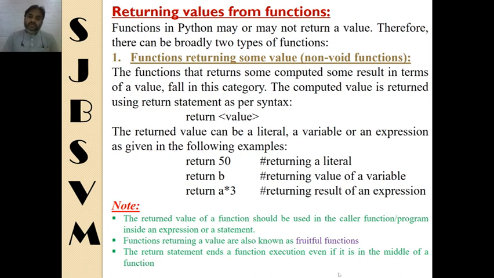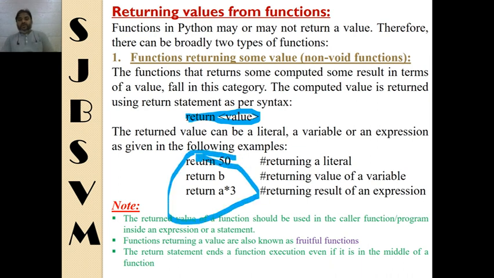So simply we use a return statement followed by a value which the function is going to return, as you can see in this syntax here. The returned value can be either a literal, a variable, or an expression, as you can see in all these three statements I have written: a literal value, a variable, or an expression.